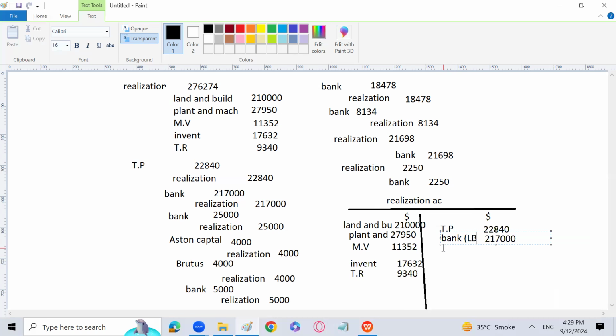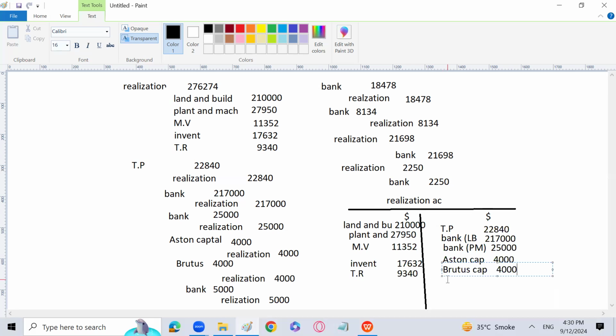Okay. Next again, bank, and the amount is going to be 25,000. That is, I think, plant and machinery, which we have sold. And that is going to be 25,000. Then we have sold, sorry, the Aston capital account. Realization account is credited because of Aston capital account, because he has taken over the assets. Then comes Brutus capital account for a price of 4,000. Brutus also has taken over the asset for a price of 4,000.